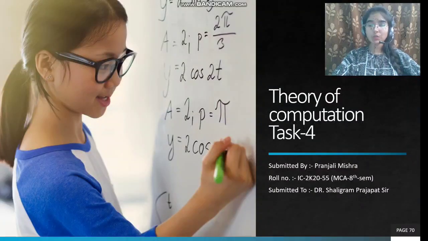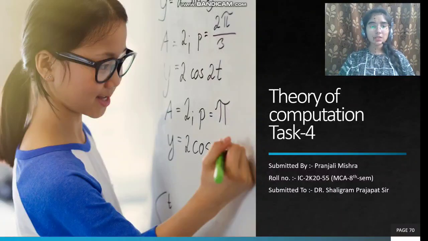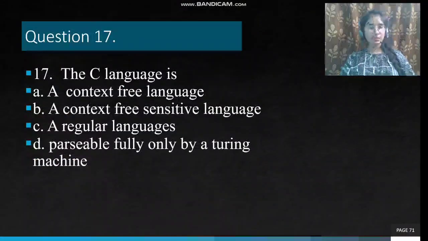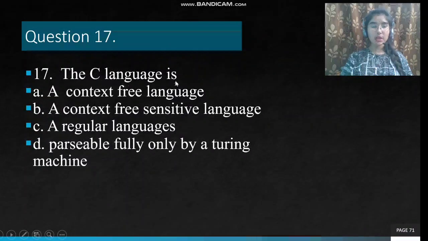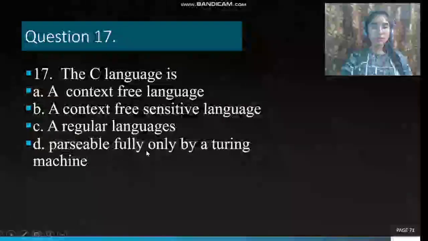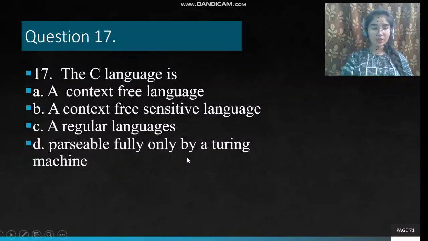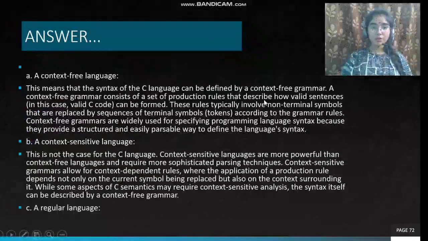Today we are continuing with our series where we are solving GATE questions on the subject Theory of Computation. Let's get started with question 17. The question says: the C language is option A, a context-free language, option B, a context-sensitive language, option C, a regular language, or option D, parsable fully only by a Turing machine. So let's see which of these options is correct.